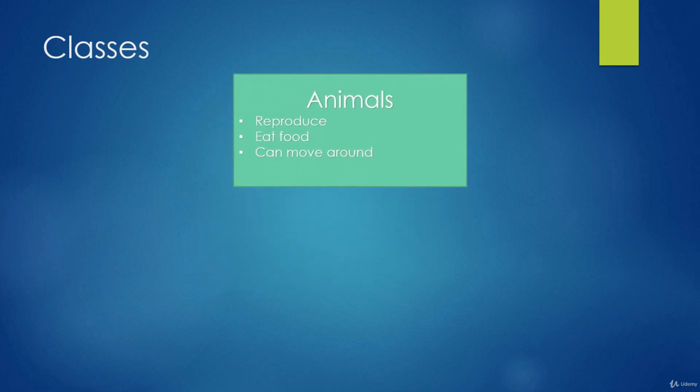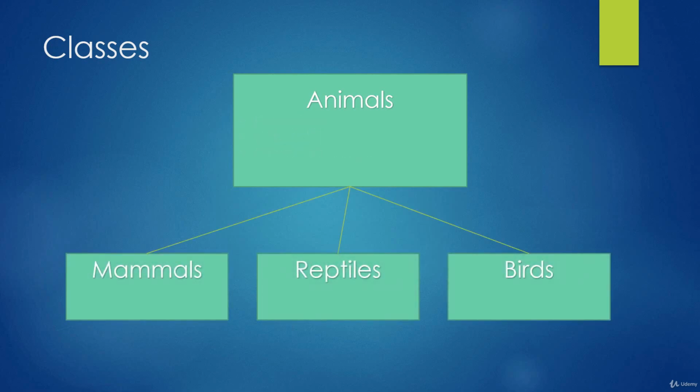Now, all animals may have these things in common. However, there may be different types of animals that have their own unique characteristics. For example, there are mammals, reptiles, and birds, and these are all animals. So we can say that all mammals are animals, for example, but it doesn't go both ways. We can't say that all animals are mammals because some animals are reptiles, some are birds, and so on. So this is a one-way relationship, and we can think of the animal category or animal class to be sort of like the parent class, and mammals would be a particular type of child class of the animal.